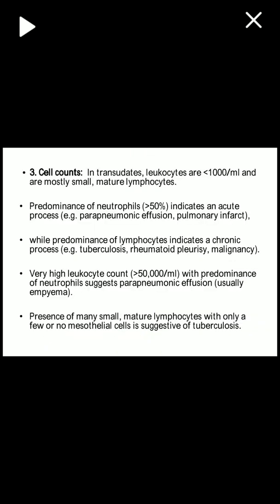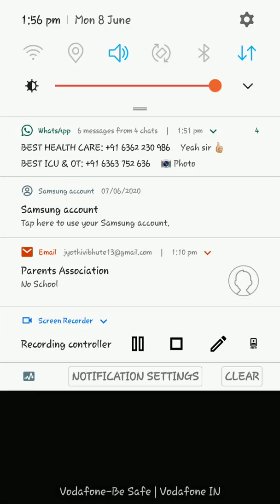Now the cell count. In transudate, as I told, the cell count will be less than 1000 cells per ml, and very few cells, that is small mature lymphocytes, are seen. Predominance of neutrophils, more than 50%, indicates an acute process and it is an exudate. Predominance of lymphocytes indicates a chronic process like tuberculosis, rheumatoid pleurisy, and malignancy. A very high leukocyte count, more than 50,000 per ml with predominance of neutrophils, suggests parapneumonic effusion, usually empyema. Presence of many small mature lymphocytes with only a few or no mesothelial cells is suggestive of tuberculosis.